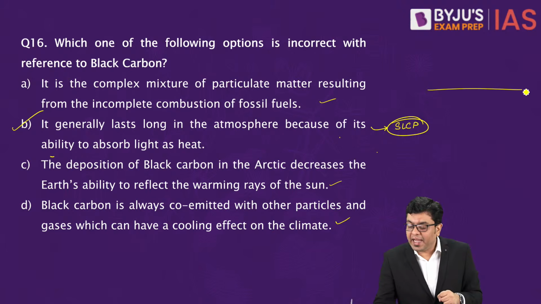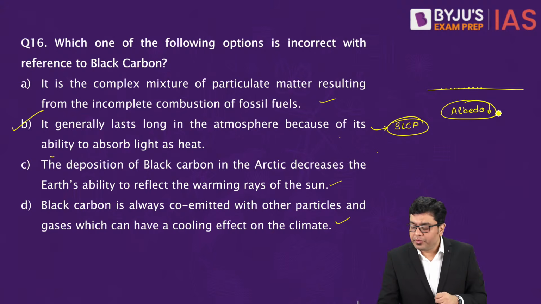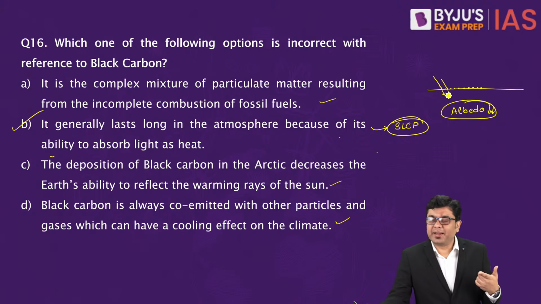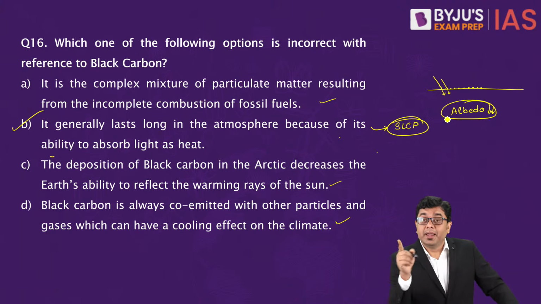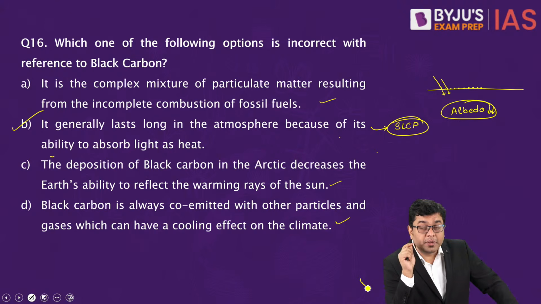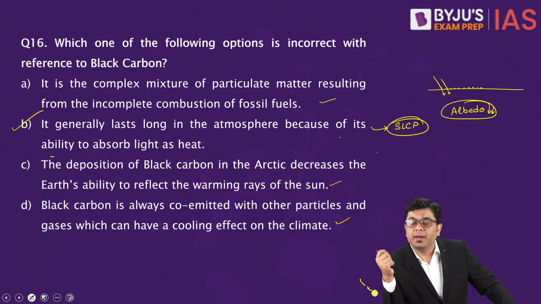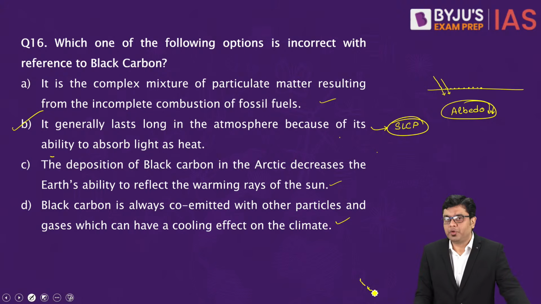Because let's say we have any ice covered area, and on top of it you have black carbon, immediately it reduces the albedo level. So when the albedo reduces, or observes a drastic fall, that means there is lesser reflection and greater absorption of heat. Due to that greater absorption, it will initiate the melting. This black carbon deposit is also one of the major reasons behind the melting of snow and the retreat of glaciers as is observed in the Himalayan landscape. That is again something you have to keep in mind.